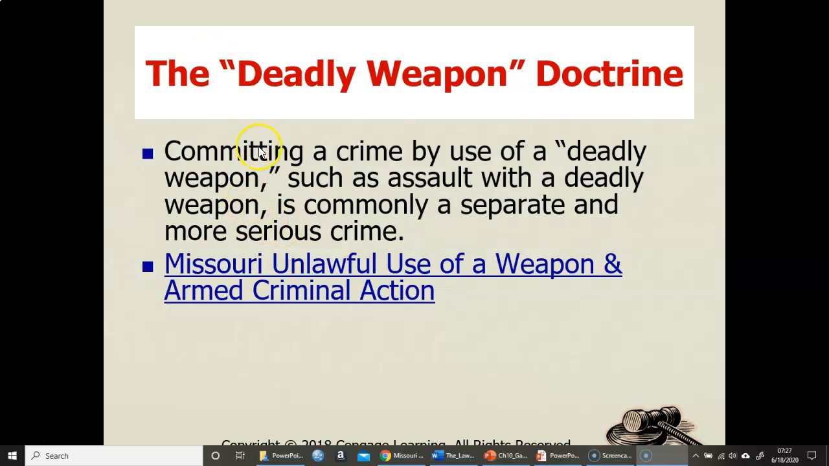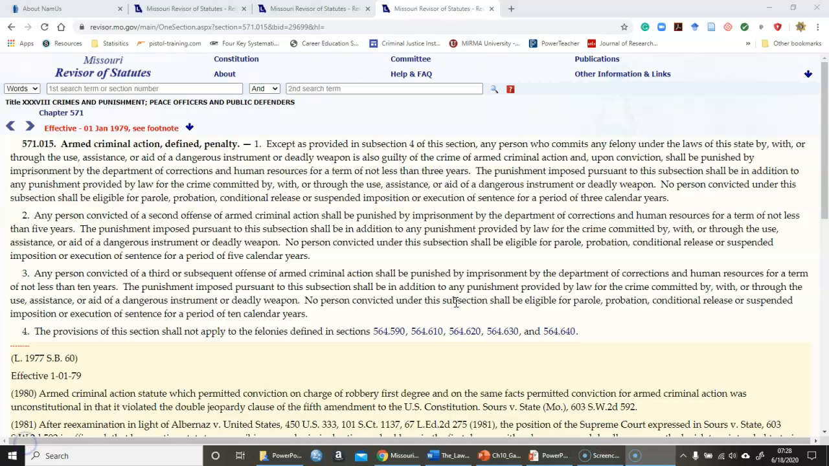So a deadly weapon: committing a crime by use of a deadly weapon, such as assault with a deadly weapon, is commonly a separate and more serious crime, but it can be used to show intent. If somebody takes the time to get a weapon and then come back, or comes with a weapon, that definitely is showing intent. Now, when we look at Missouri statutes, we can look at armed criminal action. Basically, any person who commits any felony under the laws of the state by, with, or through the use, assistance, or aid of a dangerous instrument or deadly weapon is guilty of the crime of armed criminal action.